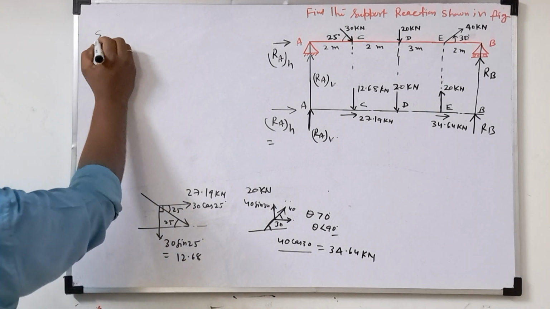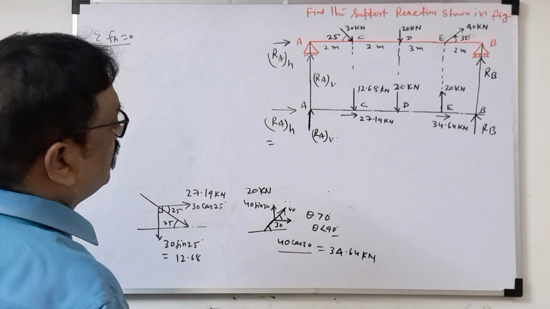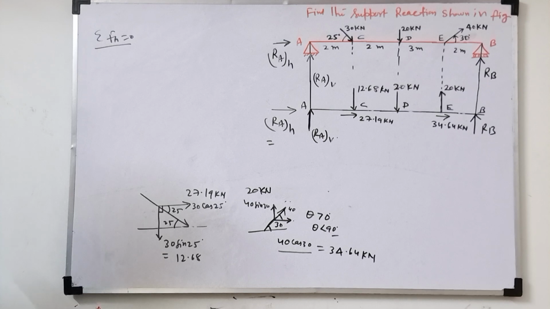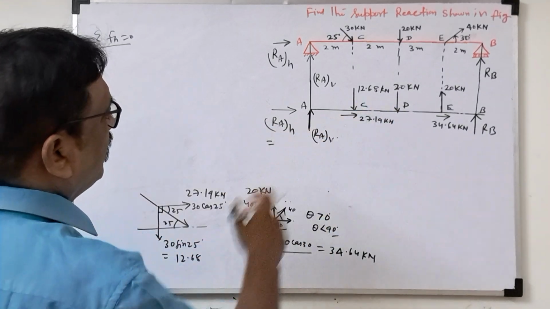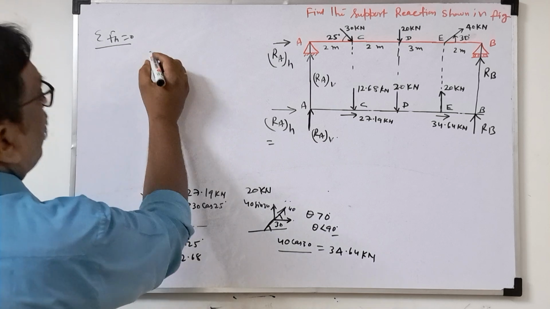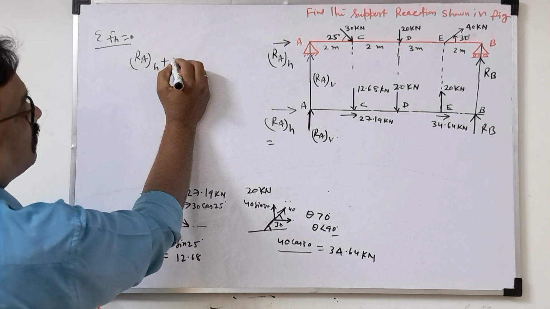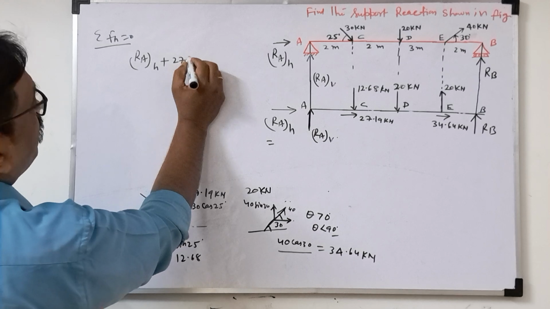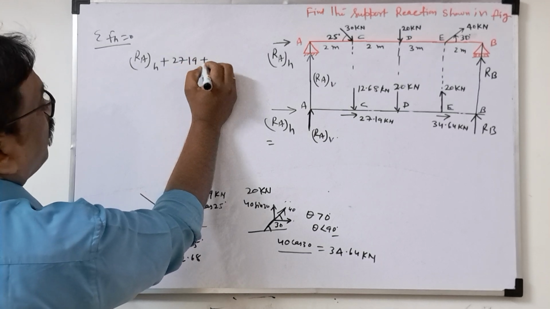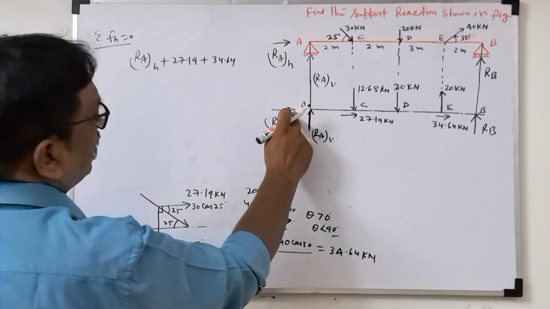So sigma FH equal to 0. That means total horizontal force equal to 0. So that means the total forces are in the same direction. So what will we write here? RAH plus 27.19 plus 30.64, because these are the directions I have taken.